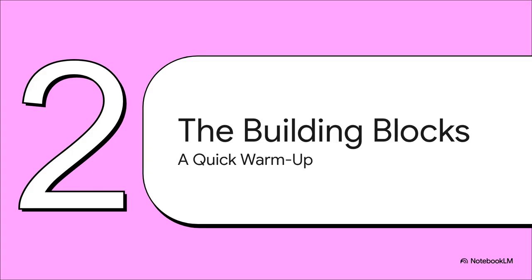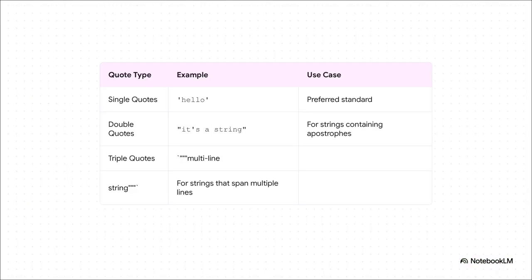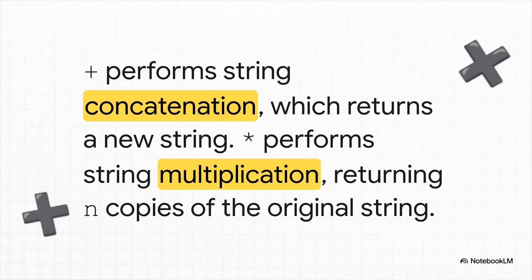Okay, time for our rapid-fire review. We're going to blow through this just to make sure our foundation is solid before we start building the really advanced stuff on top of it. You've got your three types of quotes. Single quotes are pretty much the standard. Double quotes are your best friend when you have an apostrophe inside your string, right? Like it's. And triple quotes, those are your go-to for when you have a big block of text that goes on for multiple lines. Simple. And of course, these two operators. The plus sign just smushes strings together, and the star operator repeats them. Foundational stuff, but you'd be surprised how often it comes in handy.